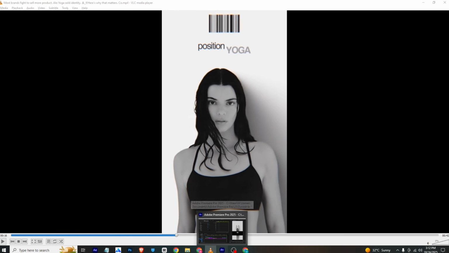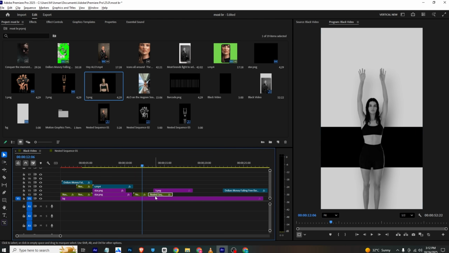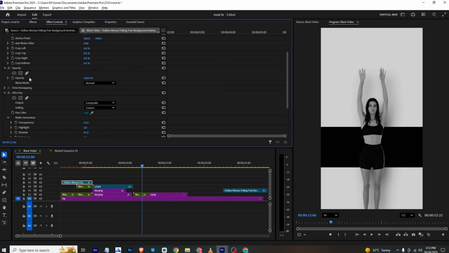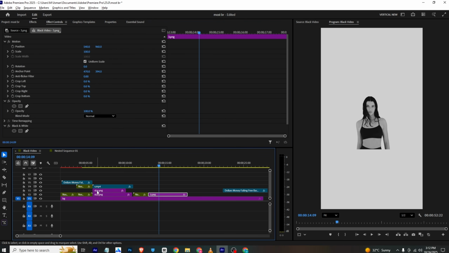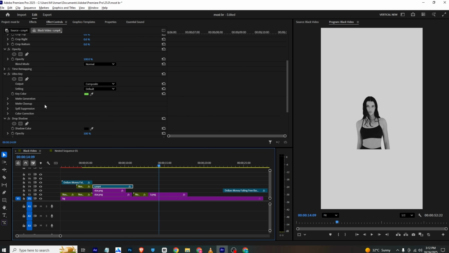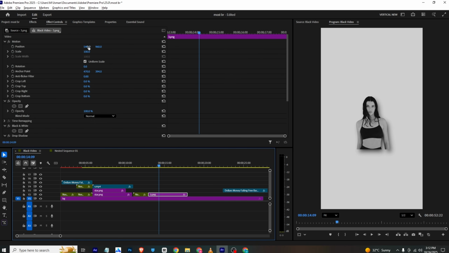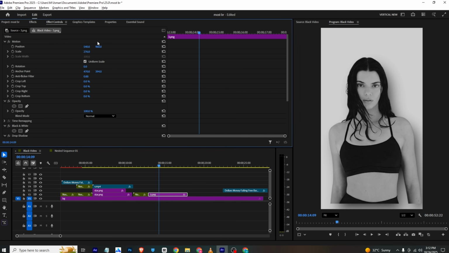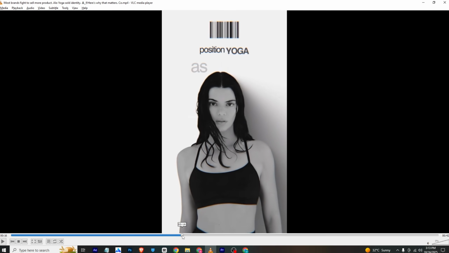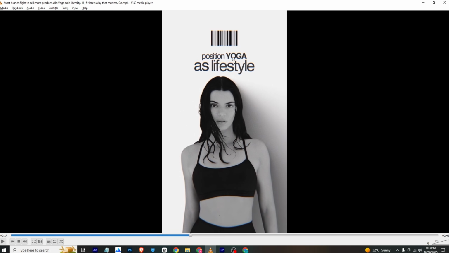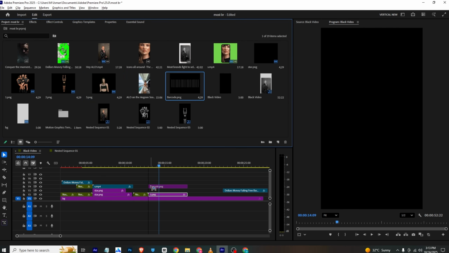So if we see, we need to bring this image as well. I will delete this whole frame, and again I will do the same, copy this black and white effect and paste it here. And from this section I can simply copy the drop shadow and paste it. Now I will simply zoom the pic, and if we see, it will zoom and then zoom down, and then we have this barcode. So we need to place things in their locations.